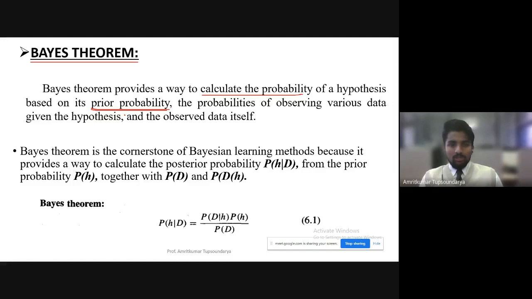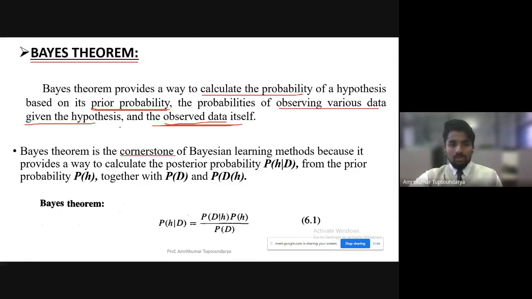Now, the probabilities of observing various data given the hypothesis, and the already observed data itself, are what we consider here in the Bayes theorem. Of course, as I said, the Bayes theorem is one of the underlying aspects of the Bayesian learning methods.